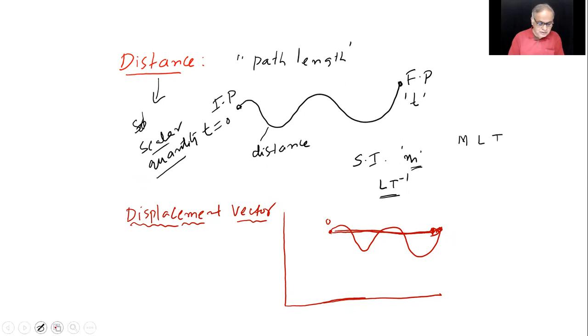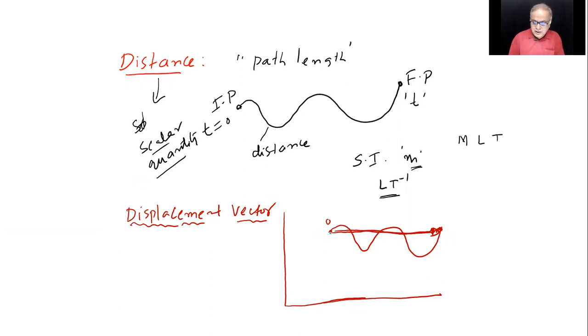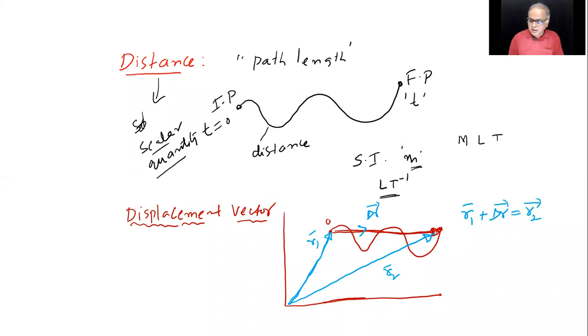The first position, the initial position could be written as shown by one vector, position vector called R1 bar. The final position is represented by R2 bar like this. And this will be delta R from initial to final. So from law of triangular vectors, you can write R1 plus delta R bar equals R2 bar.